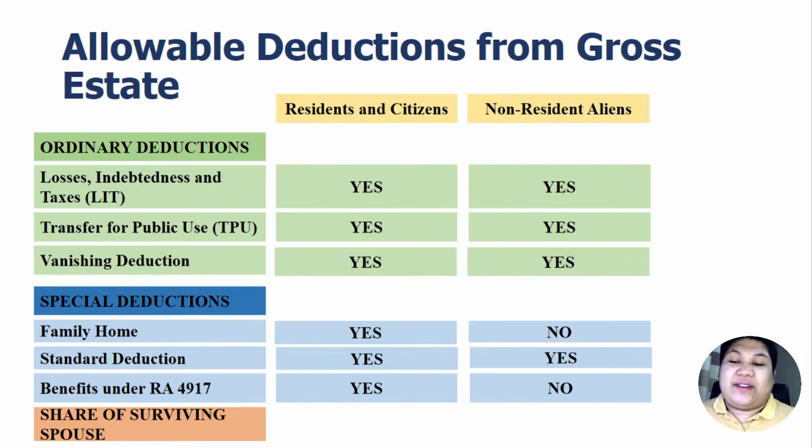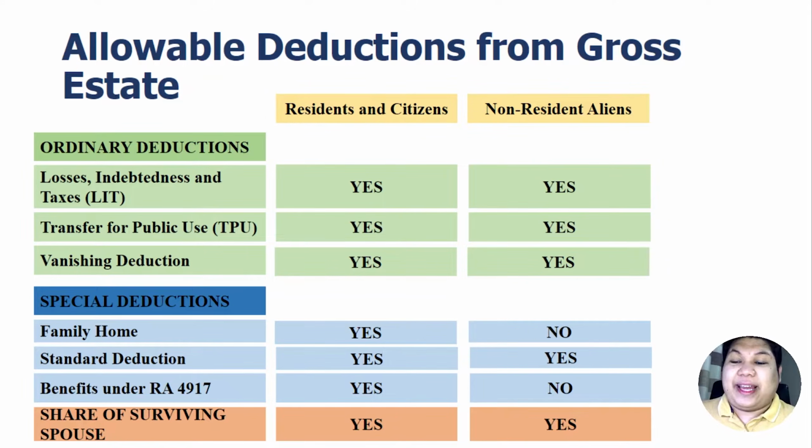For the share of the surviving spouse, all of them may claim it as a deduction from their gross estate. So these are the items which are allowed by our law to be deducted from the gross estate of the decedent, whether residents, citizens, or non-resident aliens. But for this video, we will focus our discussion on the losses, indebtedness, and taxes, and we will have another video for the other items.